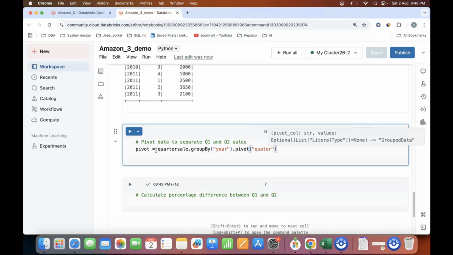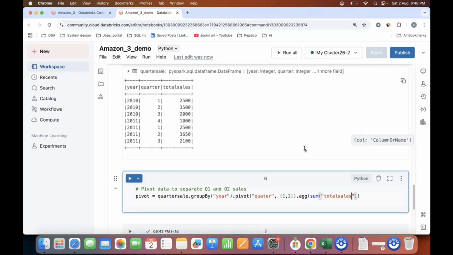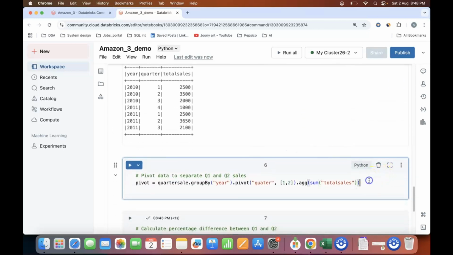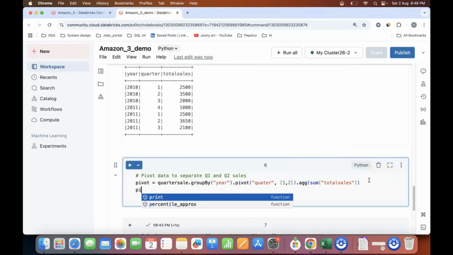So if I am doing a pivot of quarter, I know what all are there. Let's say there are 2, so I will do 1, 2. Now I want to aggregate them with my sum of the total sales. Let me check the column name. Yeah, total sales, right? Now let me do a pivot dot show.